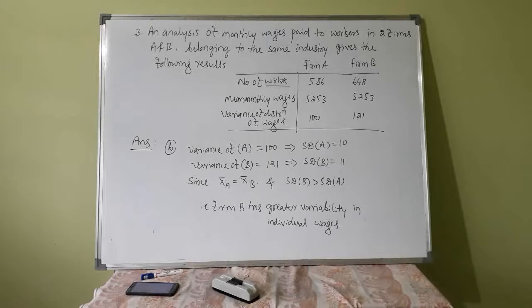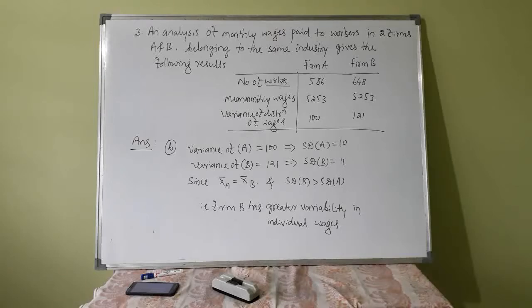Part B. Which firm has greater variability in giving wages? For that, variance of firm A and variance of firm B are given. Variance of A is 100, which means standard deviation is 10. Variance of B is 121, and its root, standard deviation of B, is 11.